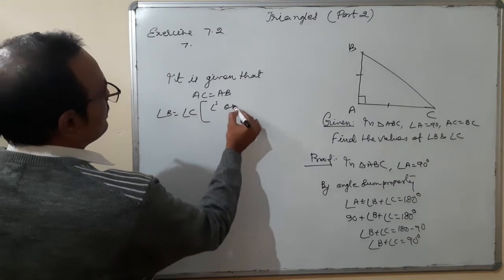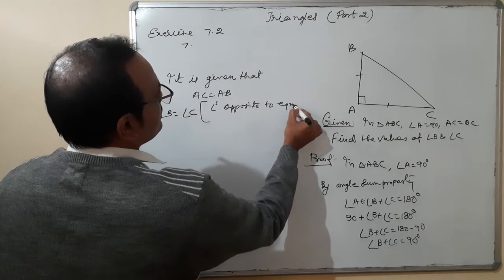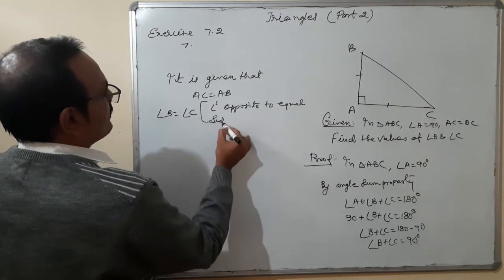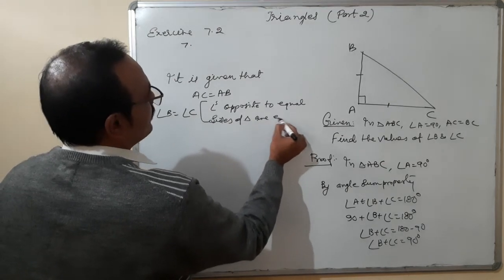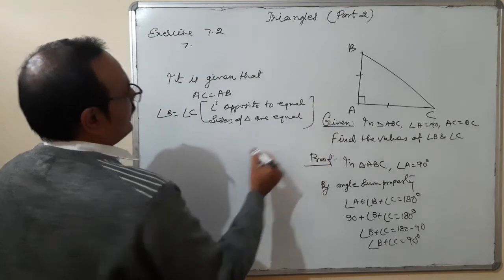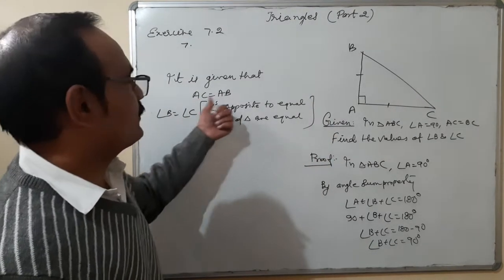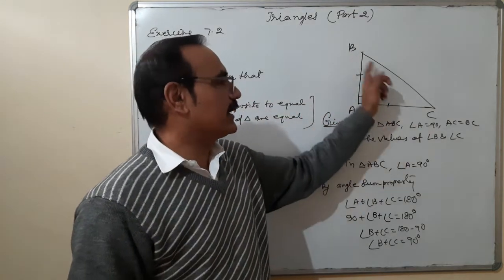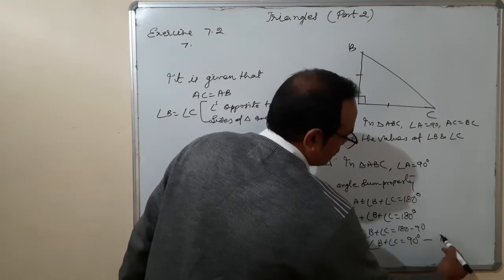Angles opposite to equal sides of a triangle are equal. Therefore, if AB is equal to AC, then angle B is equal to angle C. This I am giving equation number 1.